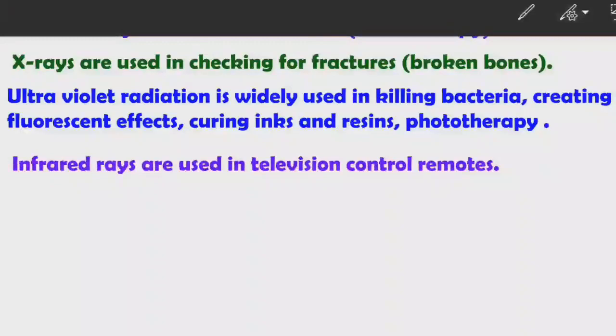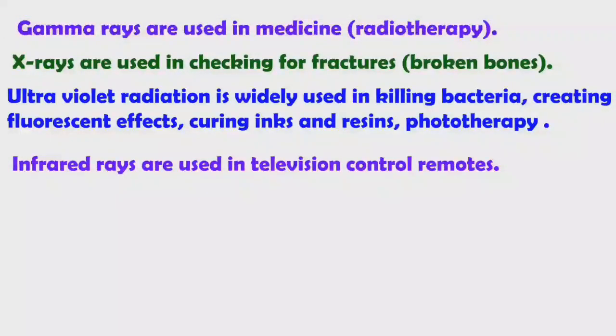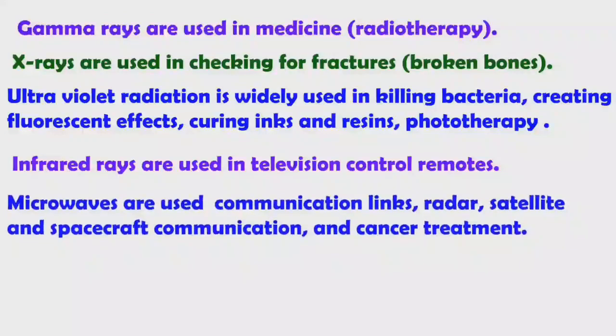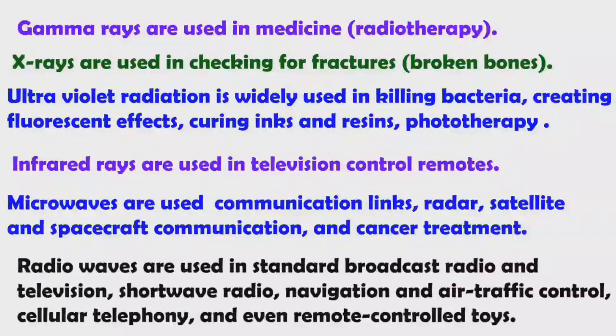Remember, ultraviolet radiations are produced from sun rays. Infrared rays are used in television control remotes. In TV remotes, infrared radiations are used. Microwaves are used in communication links, radars, satellites, spacecraft communication, and also in cancer treatment. Radio waves are used in standard broadcast radio and television and shortwave radio, navigation and air traffic control, cellular telephony, and even remote control toys.